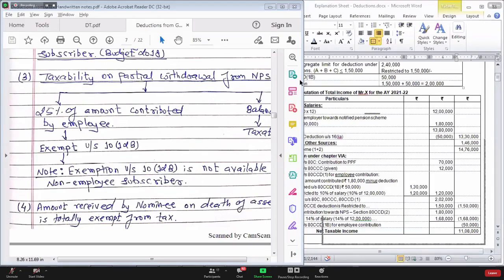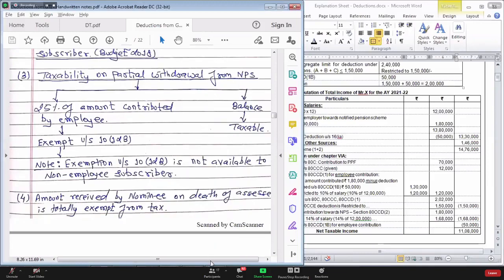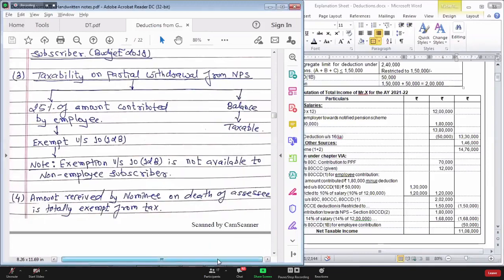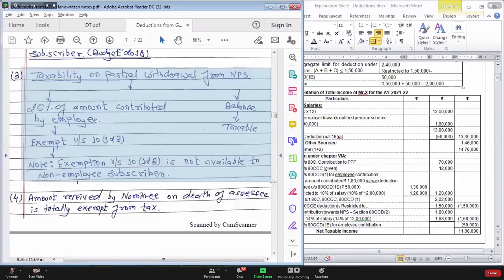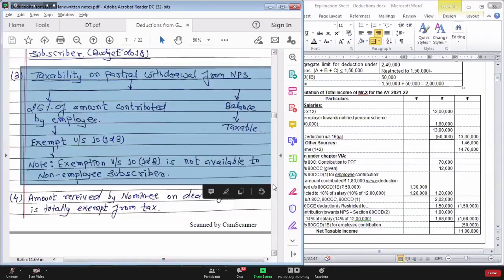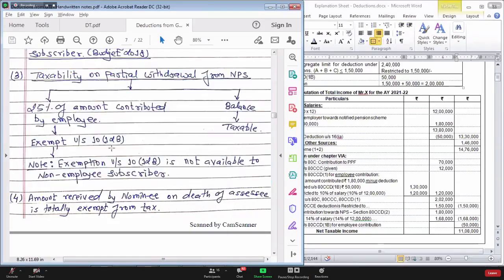I'm showing you section 80 CCC, point number 3 on screen. If you partially withdraw money from this pension scheme, then for partial withdrawal, if the subscriber is an employee subscriber, he can claim exemption. If the subscriber is a non-employee subscriber, he cannot claim deduction.